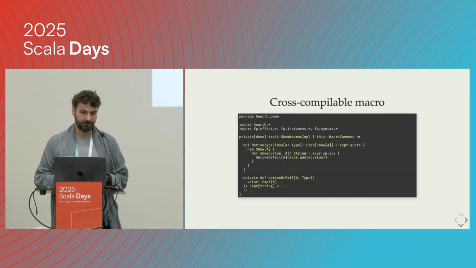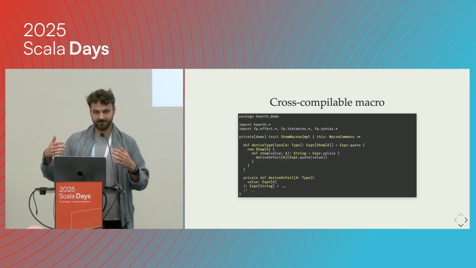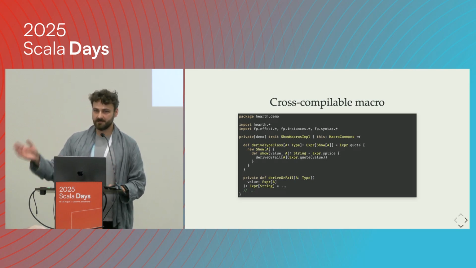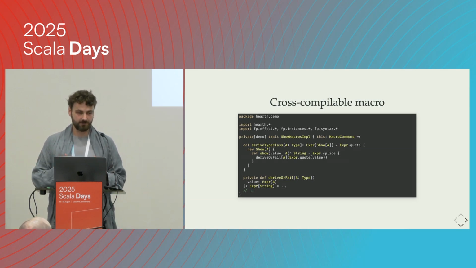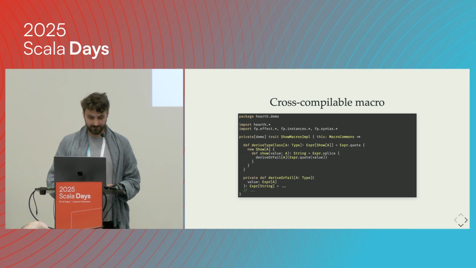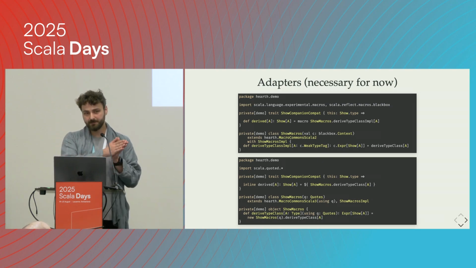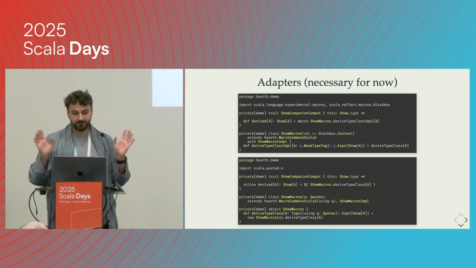And the cross-compilable part will be just a trait. As you can see, we have something like macro commons, and this macro commons, as a mixin, provides all of the API that we could use to run all of the stuff that we would like to do on both Scala 2 and Scala 3, like the cross-compilable version of types and expressions and utilities for calling the constructor, getting the methods for a type, things like that. Then we have to write some adapters when we mix the trait into something that provides the implementation separately for Scala 2 and Scala 3. So basically a cake pattern, but very, very limited, so it's bearable.